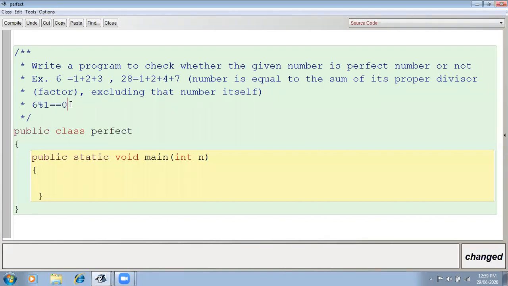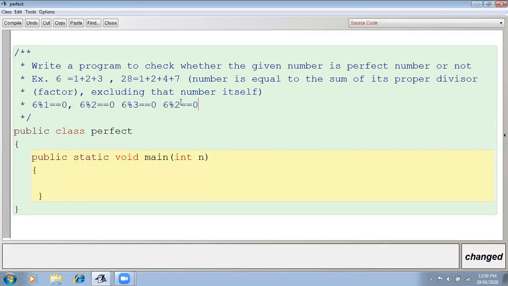If 6 mod 1 is 0, means remainder, if you are dividing 6 by 1 and you are getting a remainder of 0, it means 1 is a factor. Okay, then after that you will check 6 mod 2. If again it is 0, it means 2 is also a factor of 6. Then if we do it with 3, then again 3 is a factor of this.